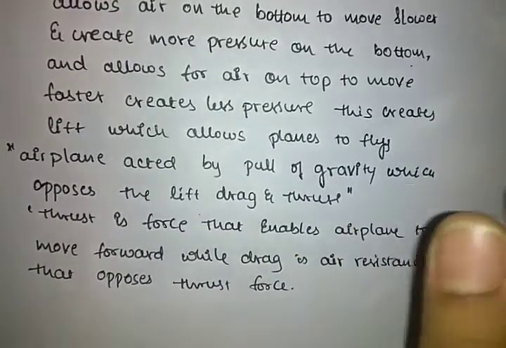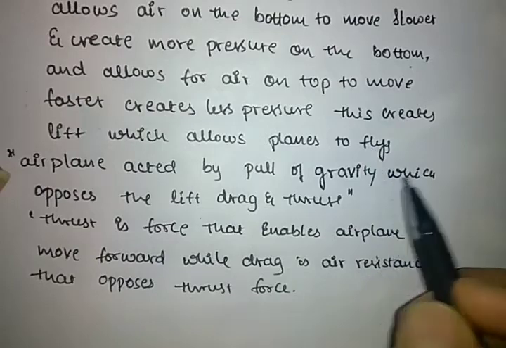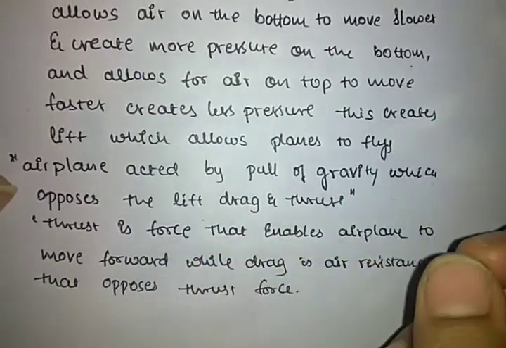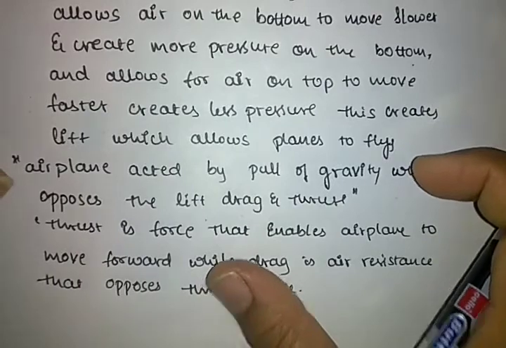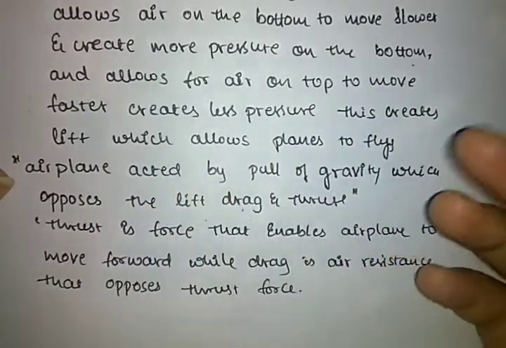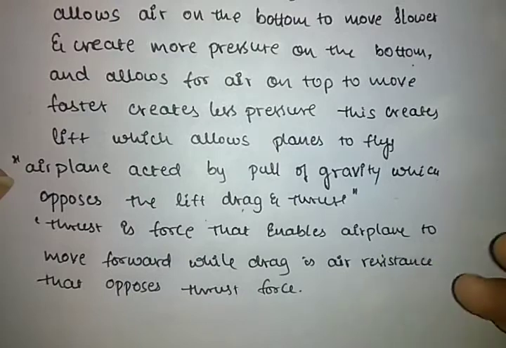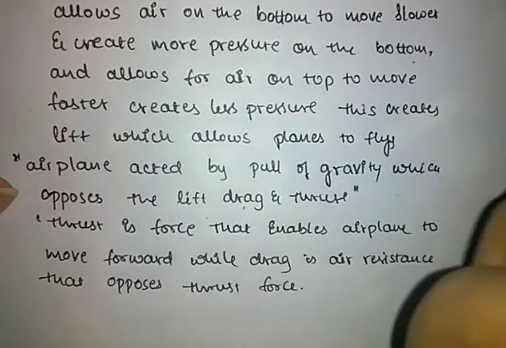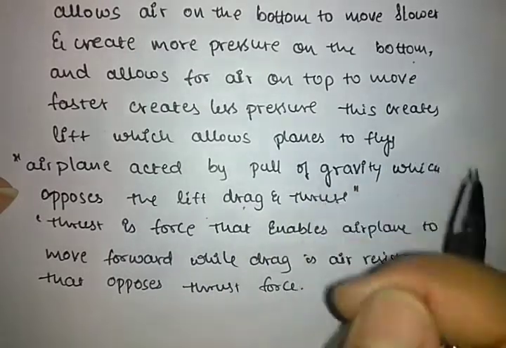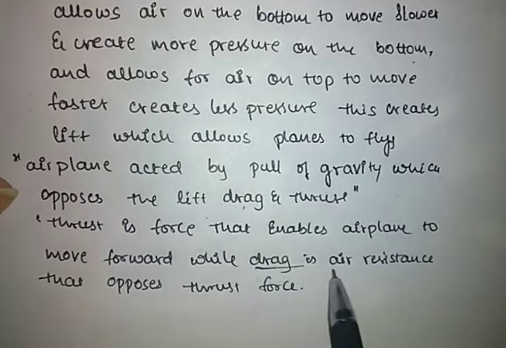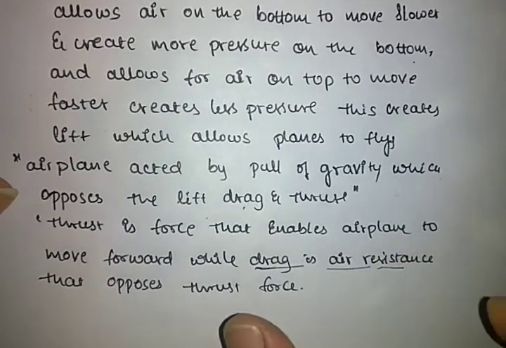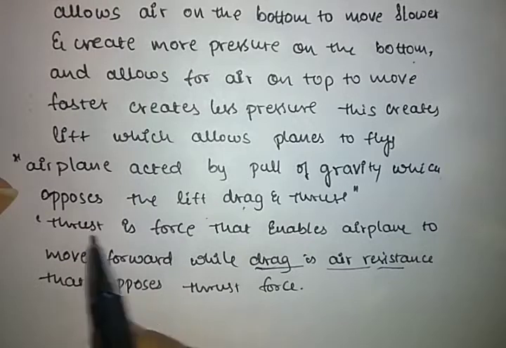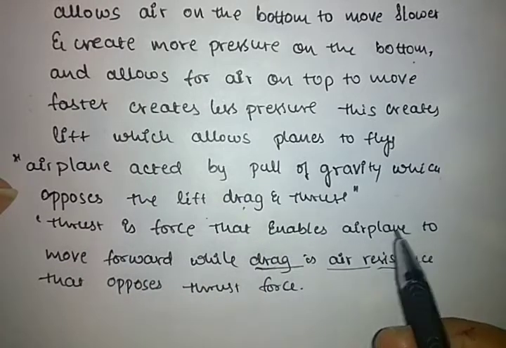So the aeroplane is acted on by the pull of gravity, which opposes the lift, and by drag. Thrust is a force that enables the aeroplane to move forward, while drag is the air resistance that opposes the thrust force. See, drag means pull, that is, toward the earth, due to gravity it attracts, it pulls. So this drag is the resistance which opposes the flight. But thrust is a force created to move the aeroplane forward.